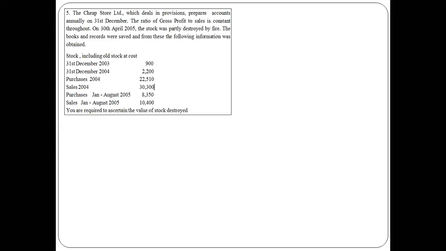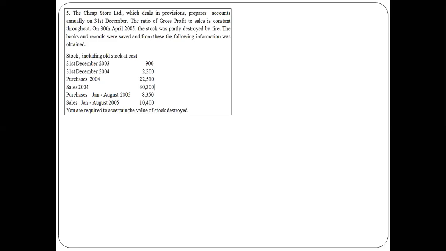But we have been given information on closing stock of 2003, and closing stock of 2004 is also given, purchases 2004 given, sales 2004, 30,300, purchases 22,510, then purchases from 1st January 2005 to August, right?